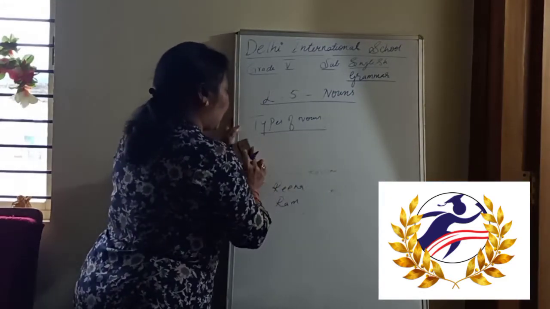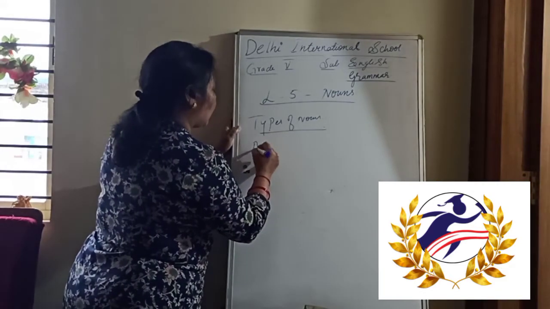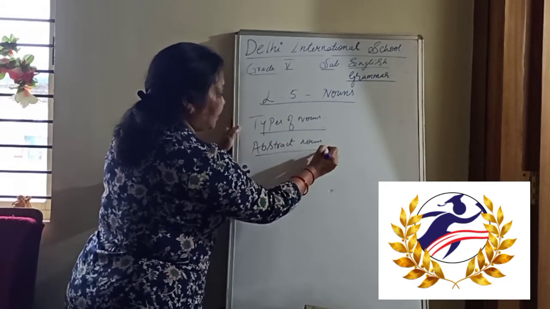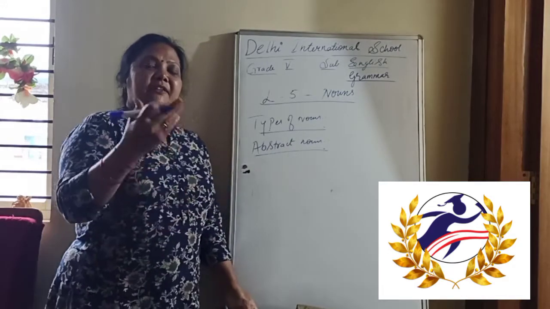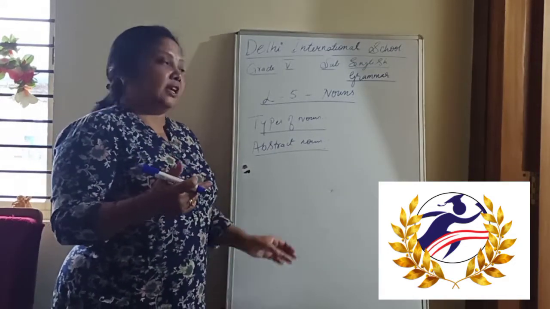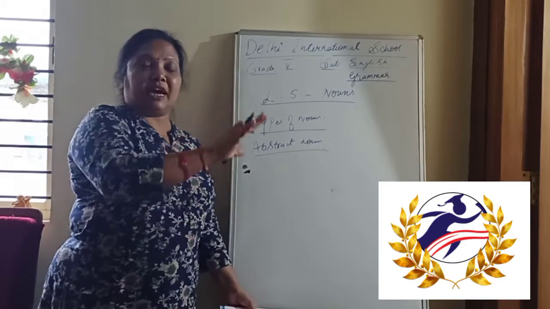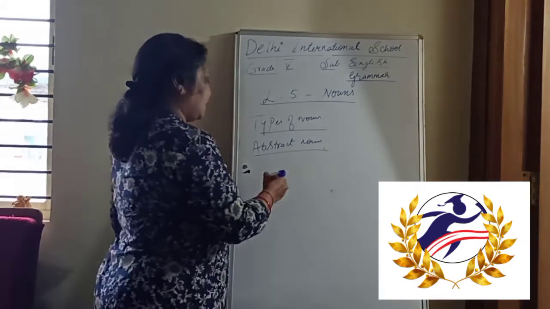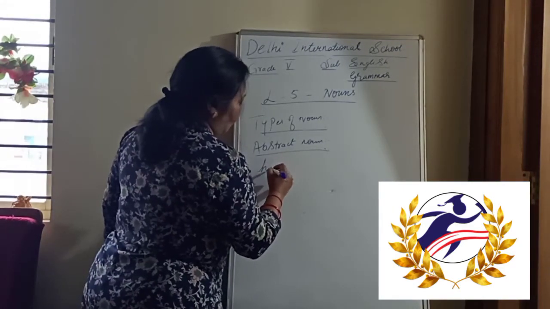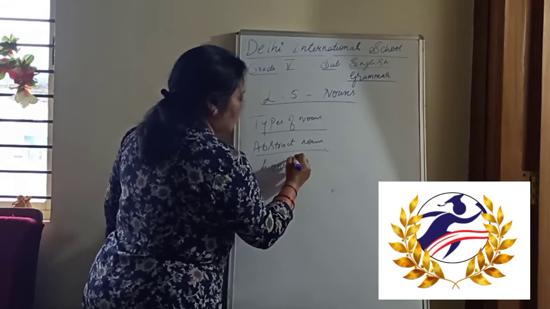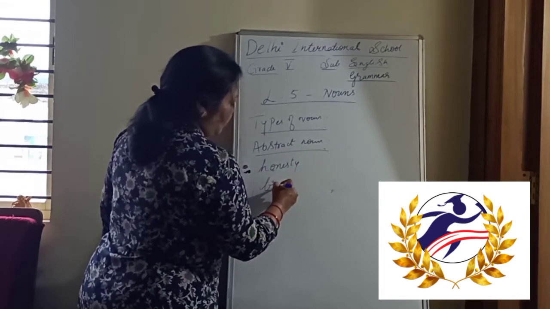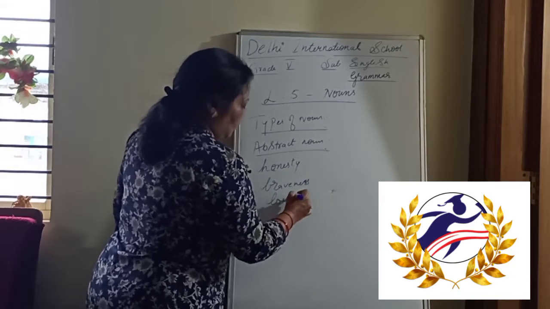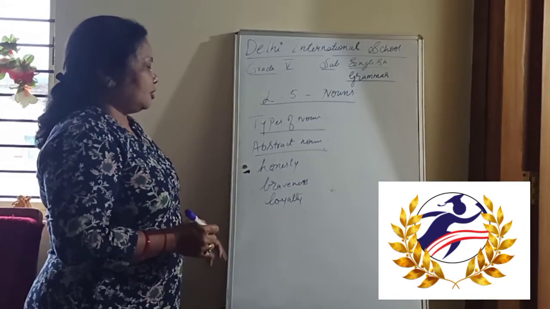Now going for the abstract noun. In abstract noun, the abstract noun means that which cannot be seen. Okay. So here, what they have given about the abstract noun, for example, honesty, braveness, okay, loyalty, like that. So this cannot be seen.